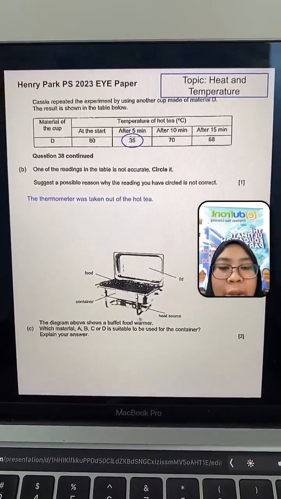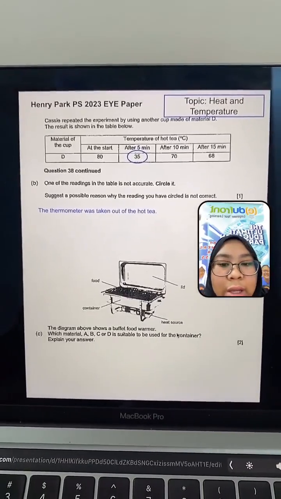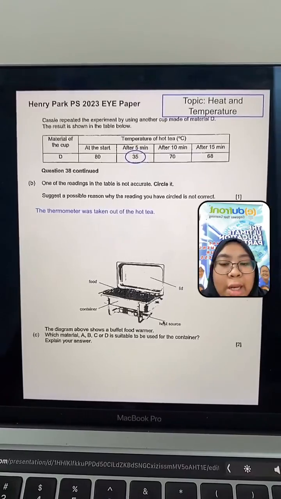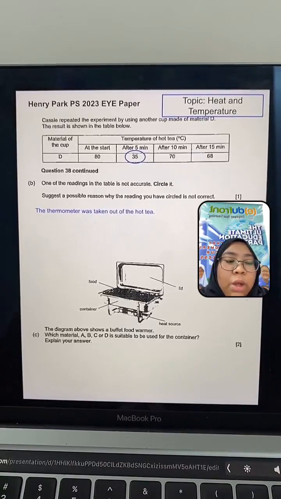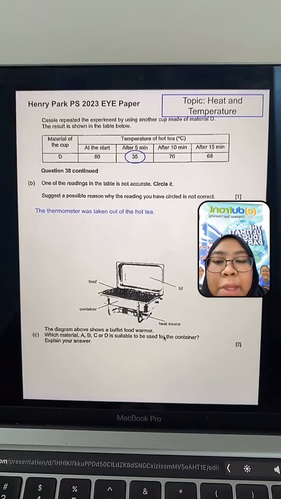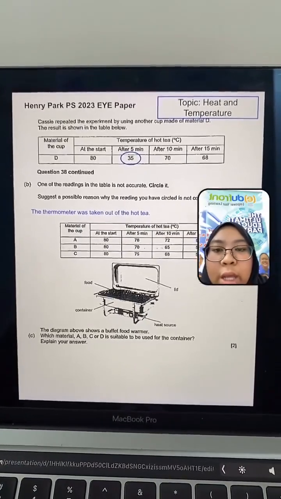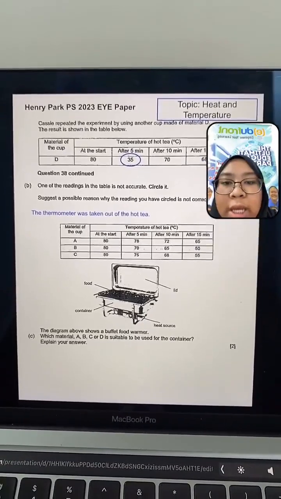During your functions, during your Hari Raya gathering, Christmas gatherings and all that, you have your buffet sets. And under the buffet sets, there will always be a heat source, some sort of candle, to keep the food warm. Why do we do that? We want the food to quickly be warm, to quickly conduct heat to the food so that it is kept warm throughout. Let me show you again the table for A, B, C, and D.